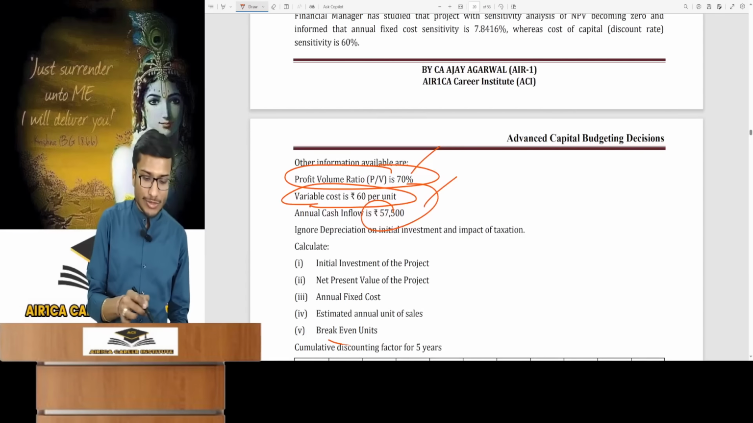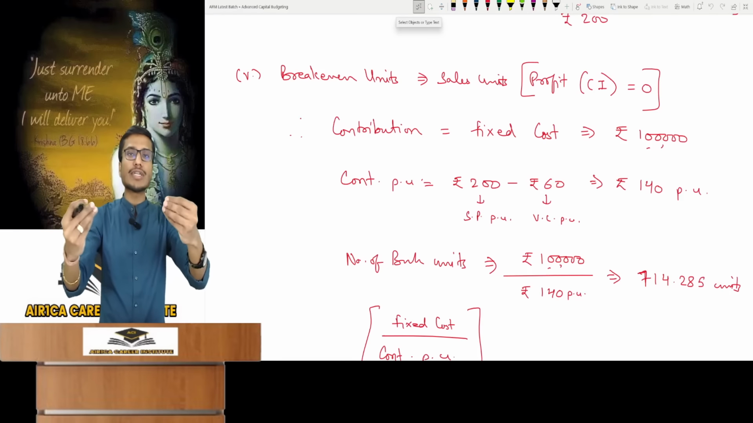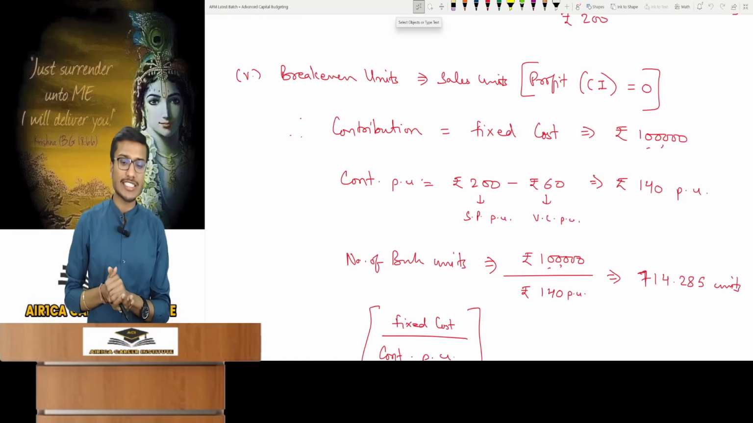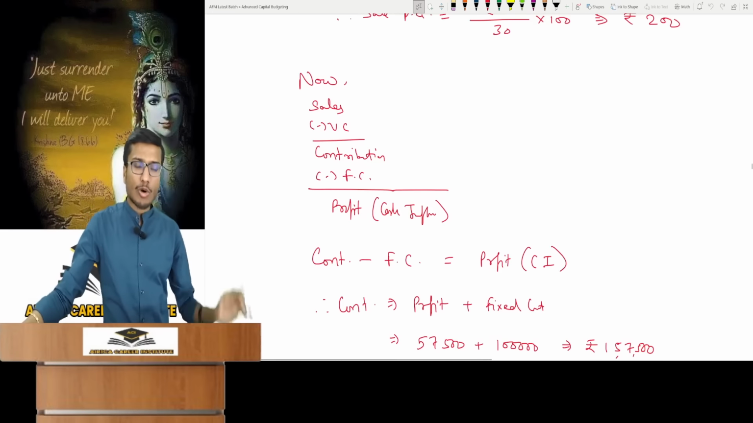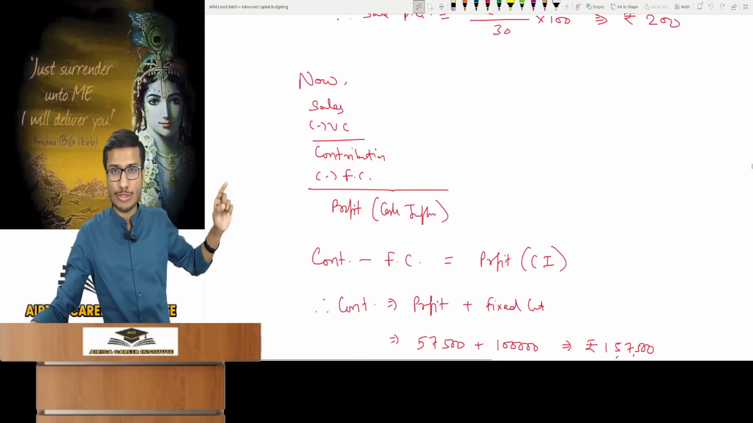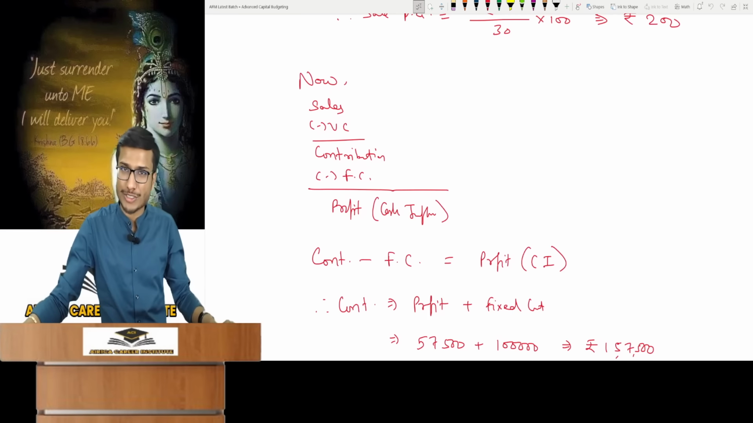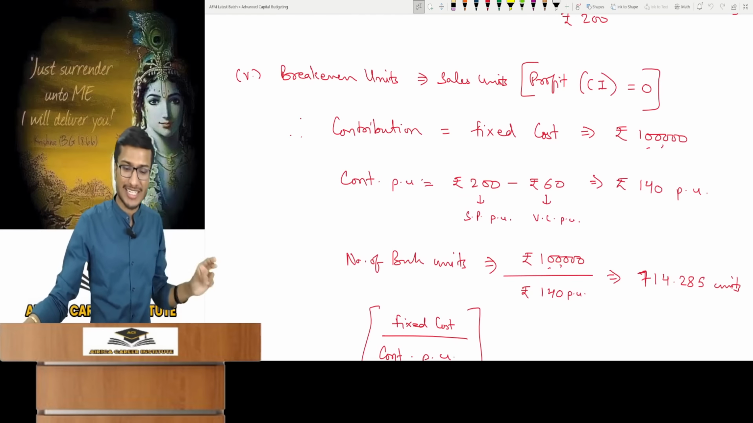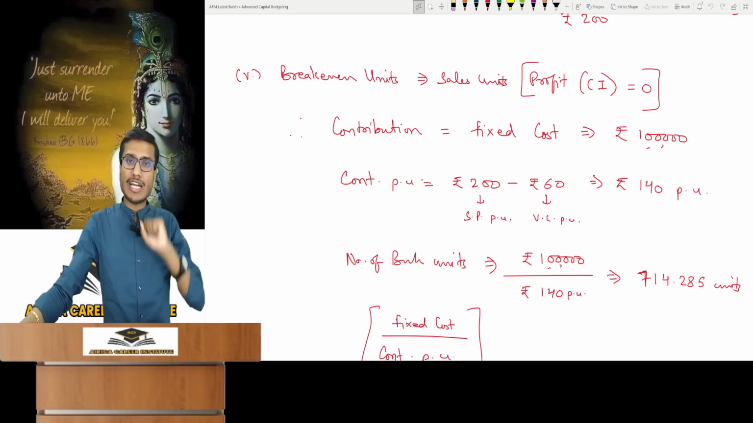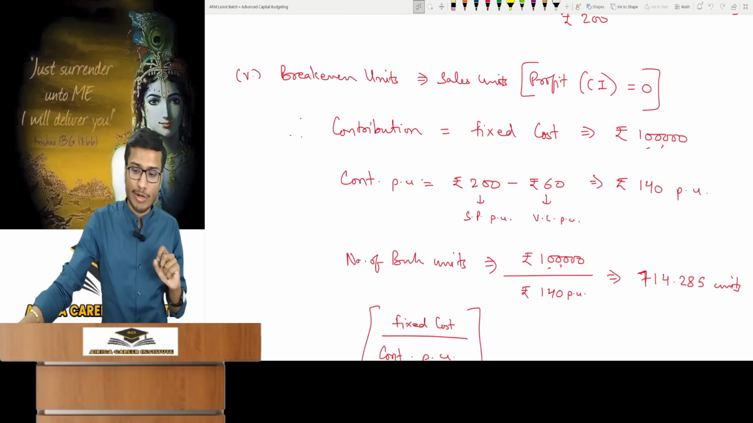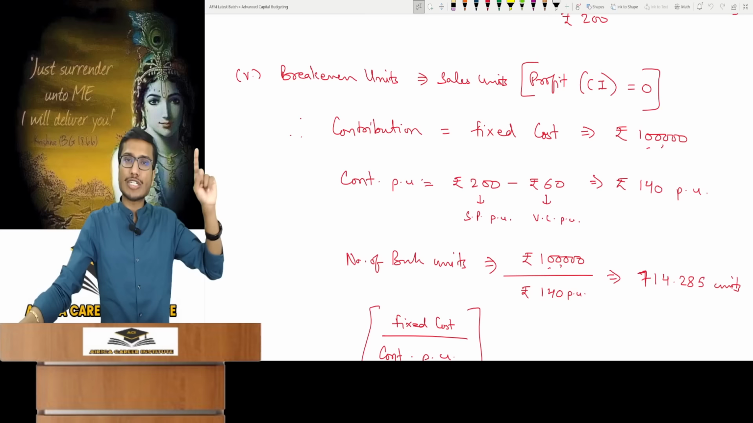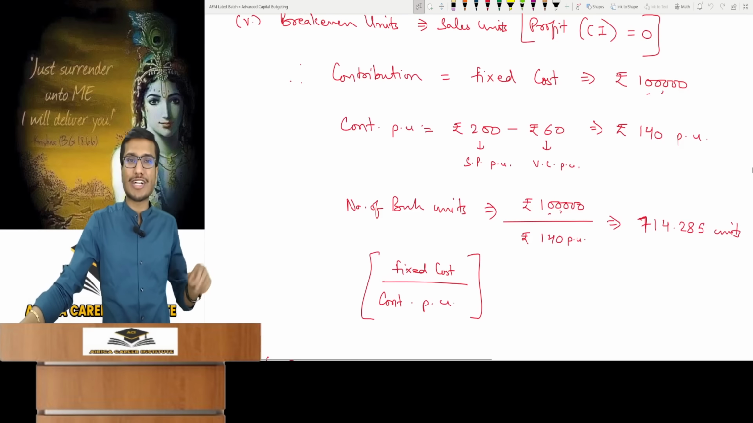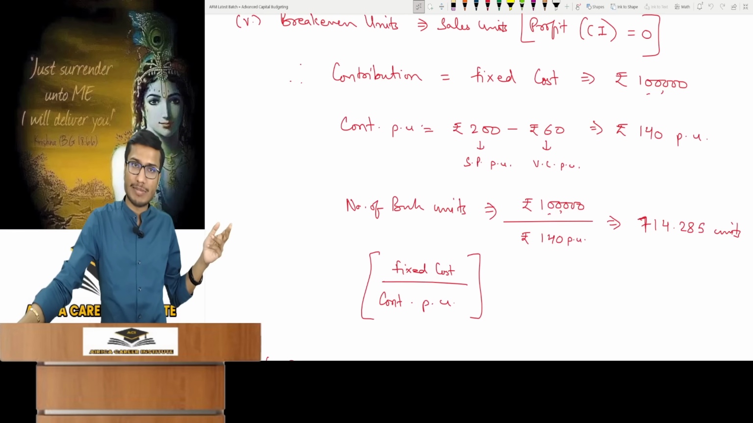After this, finally, break-even units. What were they? The number of units that result in zero profit. How will the profit be zero? If fixed cost matches the contribution, then the profit will be zero. This means we have to make contribution equal to fixed cost, which is 1 lakh of contribution. So look at the contribution per unit. 200 rupees selling price, 60 rupees variable cost and 140 rupees contribution per unit. I need total contribution of 1 lakh. 1 lakh divided by 140 per unit. That is, what should be my number of units? 714.285. Break-even units relate to this contribution. These break-even units are found.